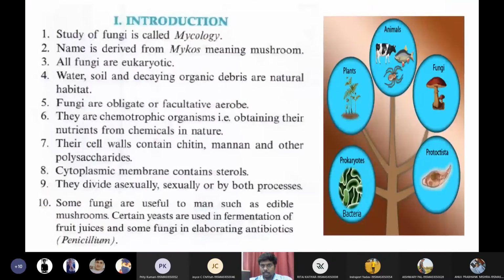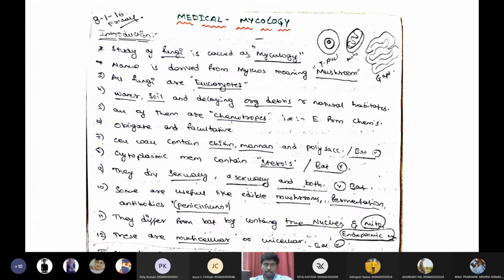So these are a few general points: the study of fungi is called mycology. Mycos means mushroom. They can be present in water, soil, decaying debris. They are either facultative aerobes or obligate aerobes. They get their nutrients from chemicals, that is why they are called chemotropic organisms. Their cell wall contains chitin, mannan, polysaccharides, and sterols. They can reproduce either sexually or asexually. Okay, and those are a few points about fungi.